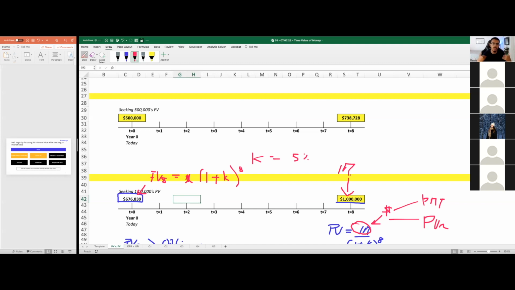So if you're asking yourself, why are we discounting future cash flows? The reason, and I'm saying it again, is that money in the future may not be worth the same as today, and the money we're expecting in the future, if we discount it, gives us, in this instance, 676,839. Now, what is that number representing? What does it tell us? It's telling us that if you were to invest $676,839,000 today with the same interest rate for 8 years, you would get that future value of $1 million. Hope it makes sense.